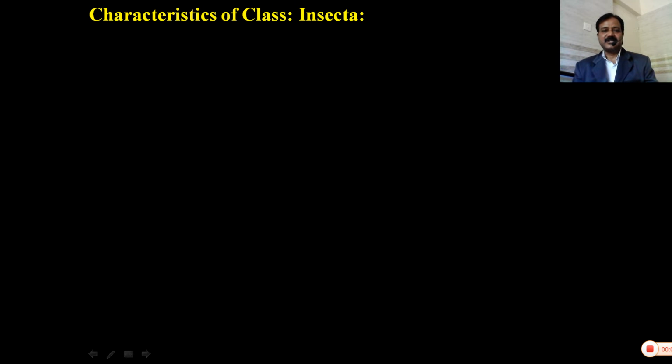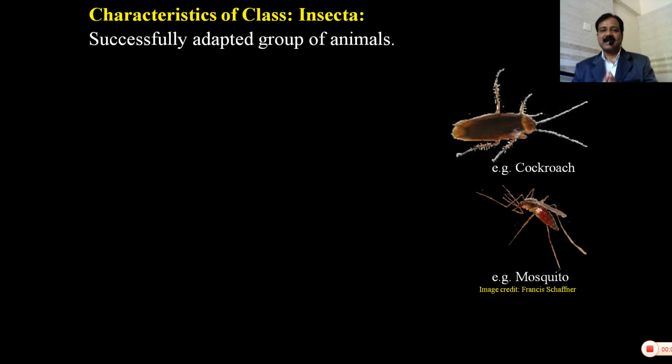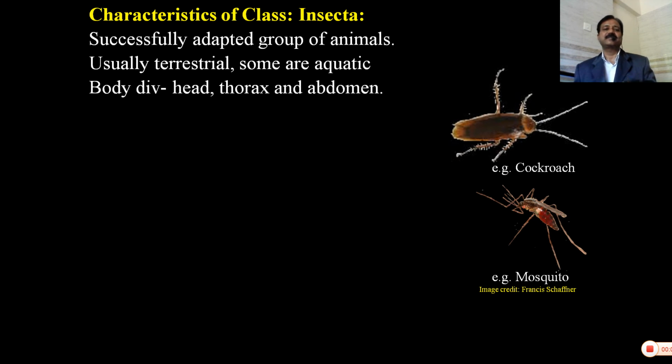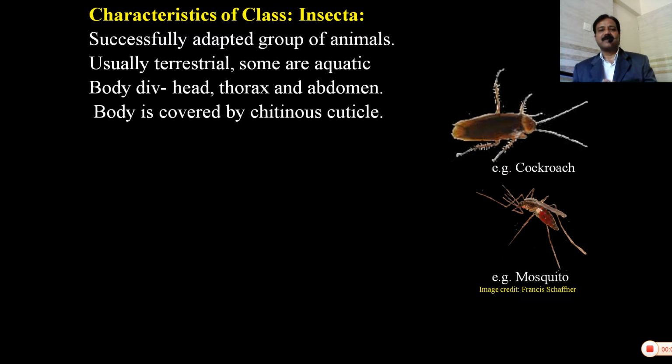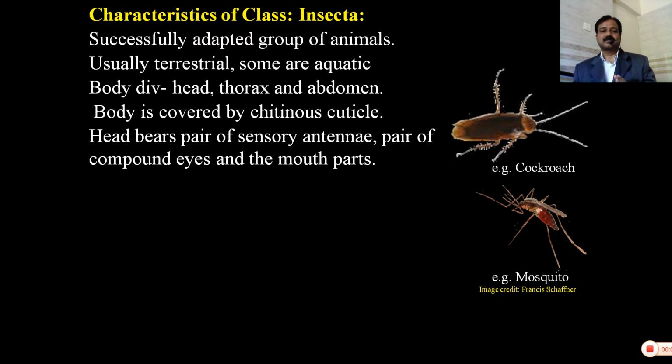Now, characteristics of class Insecta. Generally, insects are a successfully adapted group of the animal kingdom. They are found in terrestrial habitat. Some are aquatic forms. Body is divisible into head, thorax, abdomen. Body is covered by cuticle, a chitinous cuticle. Head bears sensory antennae, a pair of compound eyes and mouth parts.